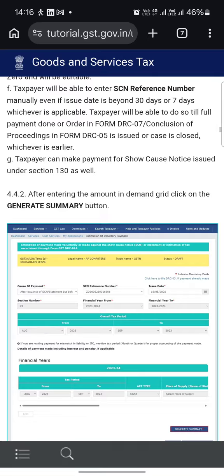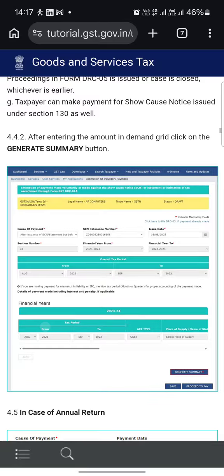Taxpayer will be able to enter the SCN reference number manually even if the issue date is beyond 30 days or 7 days, wherever it is applicable. Taxpayer will be able to do so till the full payment is done or the order in form DRC07 or conclusion of the proceeding in form DRC05 is issued or the case is closed, whichever is earlier. Taxpayer can make the payment in show cause notice issued under section 130 as well.